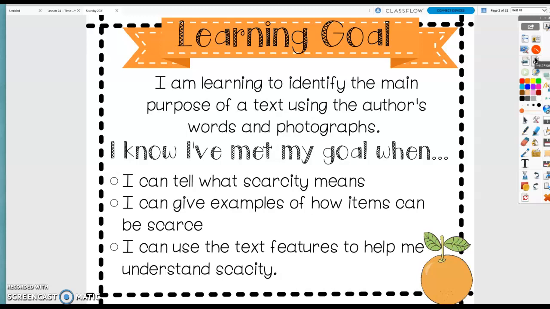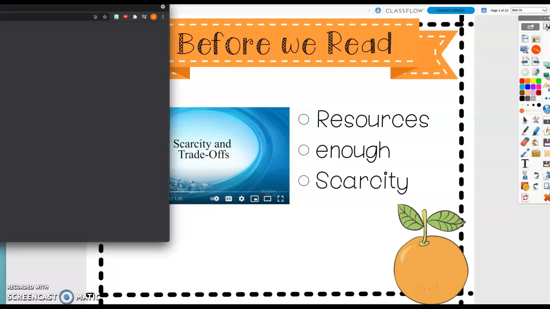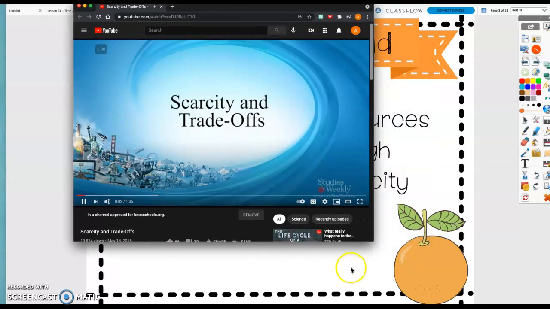Our learning goal is I'm learning to identify the main purpose of a text using the author's words and photographs. I know I've met my goal when I can tell what scarcity means, I can give examples of how items can be scarce, and I can use the text features to help me understand scarcity. So before we read, we're going to watch a video of Scarcity and Tradeoffs.